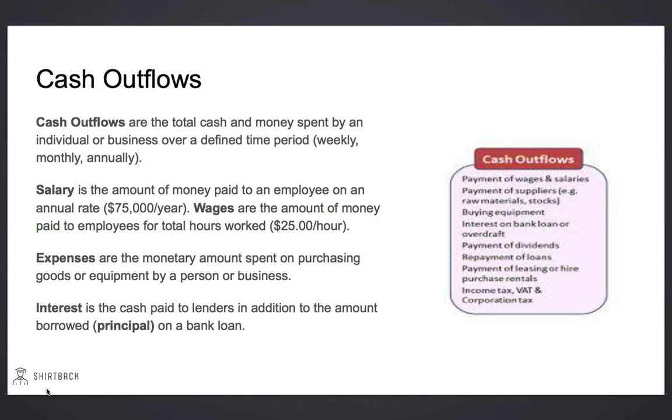Another cash outflow is interest. Interest is the cash that we pay to lenders in addition to the amount that we borrow on a loan. The amount that we borrow is called the principal. The interest is the extra money we pay for the servicing of the loan. In the screenshot to the right, we have some other examples of cash outflows.